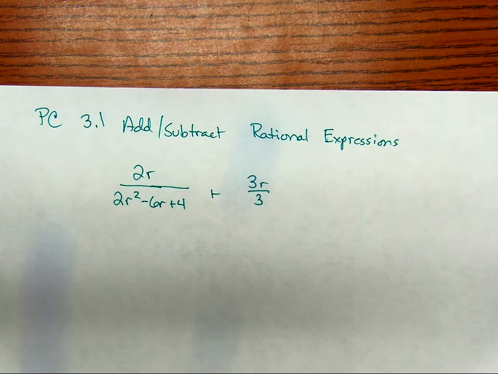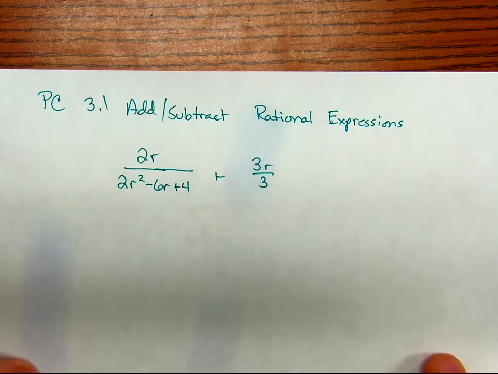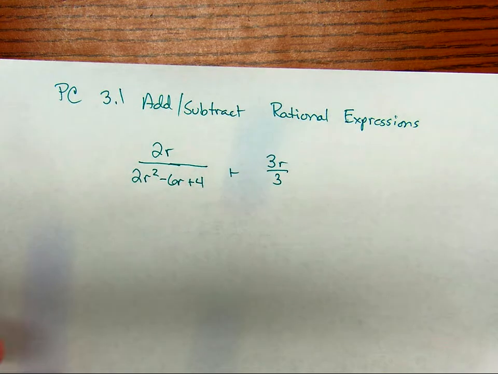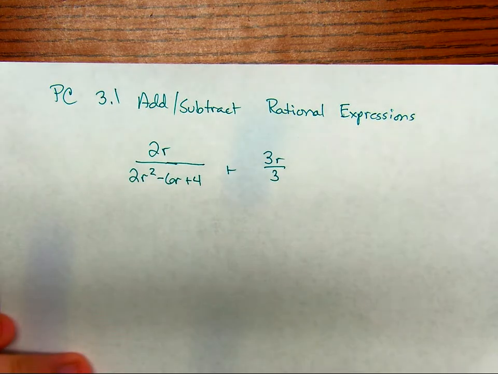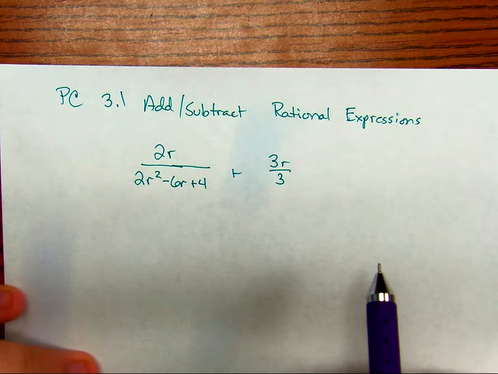Morning. This is pre-calculus. We are going to work on learning target 3.1, adding and subtracting rational expressions. So we are also going to find the discontinuities here along the way. I've got these two fractions here. I want to try and make my fraction addition a little simpler.